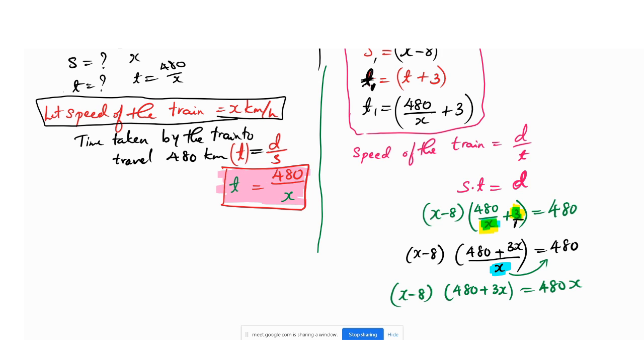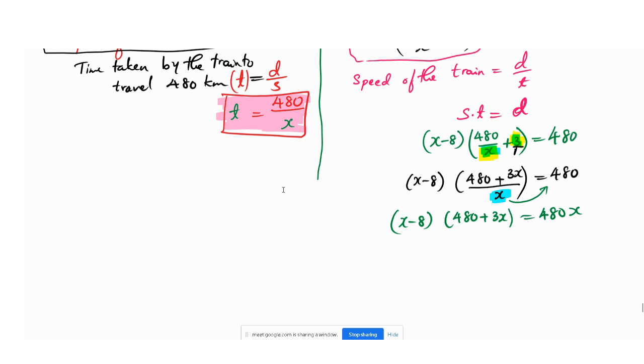Those who have doubt, ask me quickly now only. After completion of this, don't ask, because I will explain, don't worry. But if you have doubt here only, you can ask, because it is the trickiest question we have.